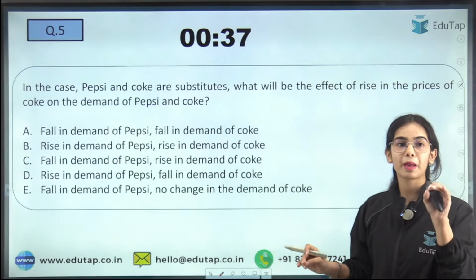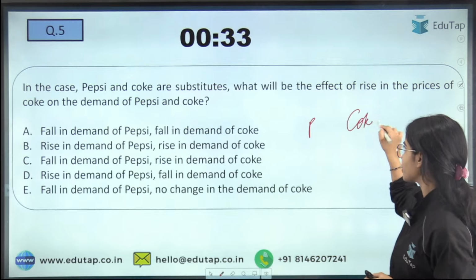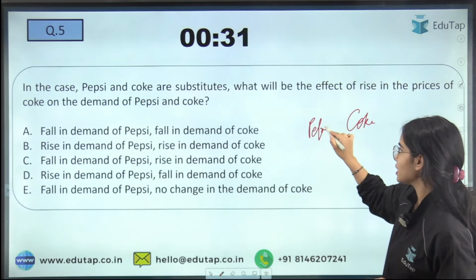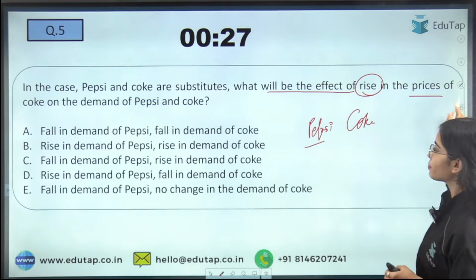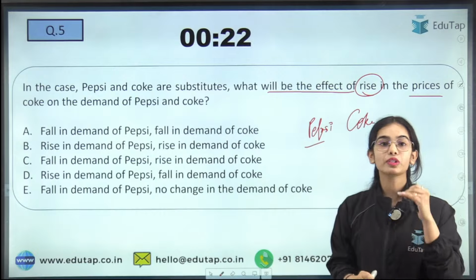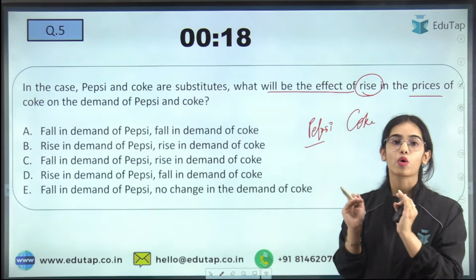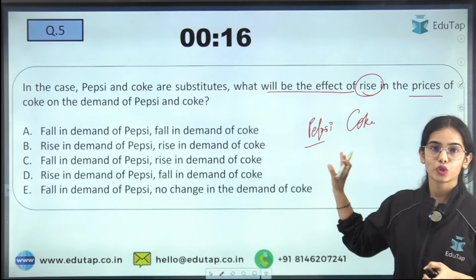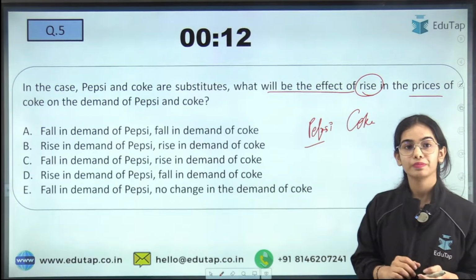Now coming to the next question. Pepsi and Coke are substitutes. They can substitute each other. So what will be the effect of a rise in the price of Coke on the demand of Pepsi and Coke? You have to tell me that if the price of Coke is increasing, what will be the effect on the demand of Pepsi and Coke? I hope you will be easily able to answer this question. Try to see and try to answer this question.